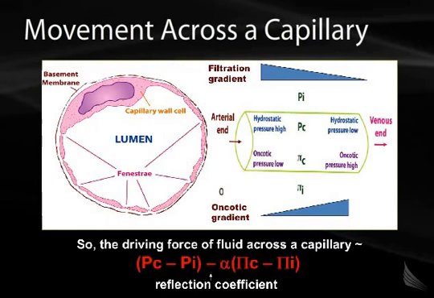Capillaries have very specific roles. Their major role is to allow the exchange of both fluid and nutrients between the vascular compartment and the interstitial space. Capillaries, by definition, contain a single endothelial layer. And this endothelial layer can have gaps between one cell and the adjacent cell, and these gaps are referred to as fenestrations or fenestrae, shown here on the left of this diagram.